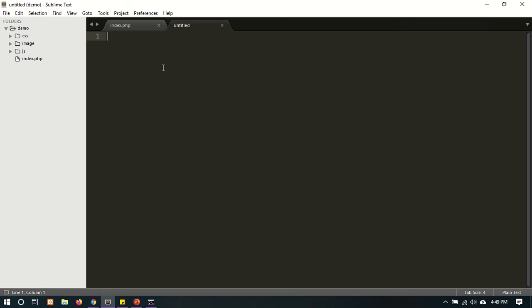So first, there are some basic tags of HTML. The basic tags are, first one is html, next one is head, and next, in head we can use the title also.